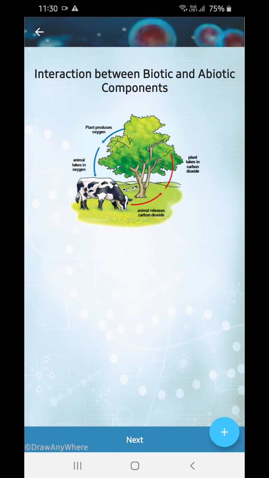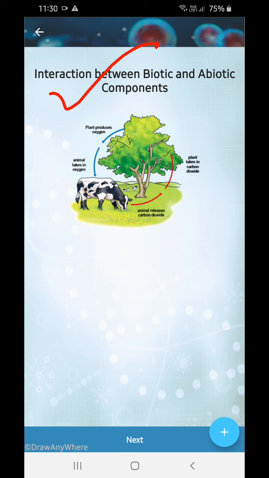Now see, this I have already shown in class 6 also, but still I'll show once more. In class 5 also I have shown once. Please go on, Sarifa. What are you doing, Sarifa?